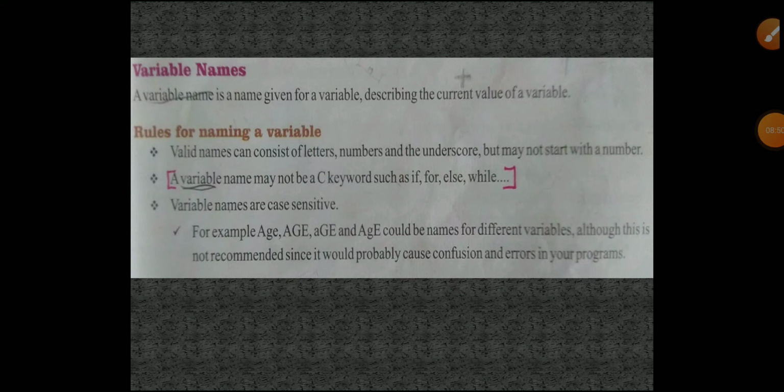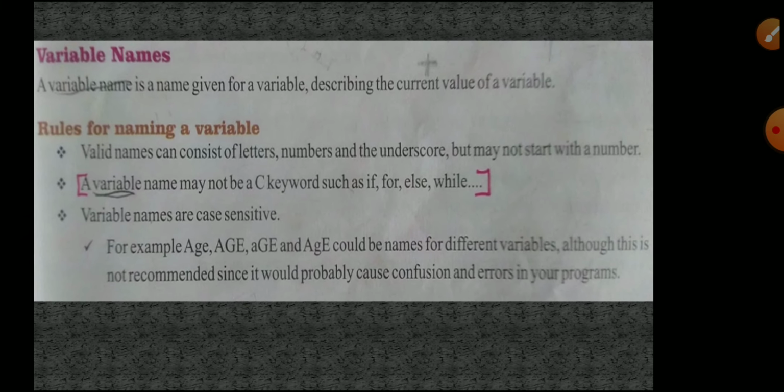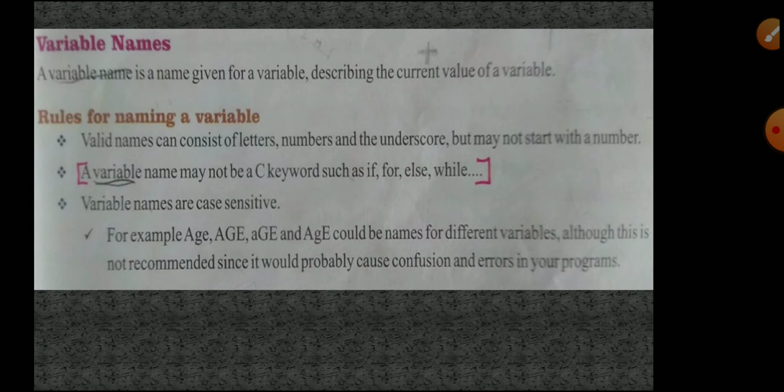Next one, variable name means what, sir? Variable name describes the current value of the variable. A variable name is a name like sample, A, B, C, that is called a variable name. For example, sample equal to 10. That value 10 will be assigned to that variable name, sample.